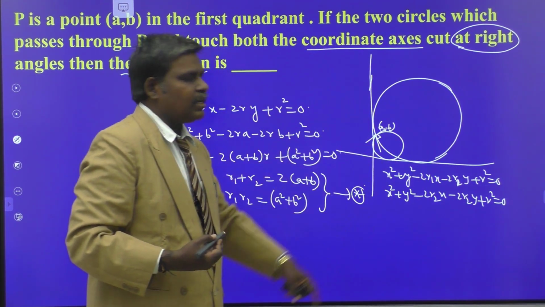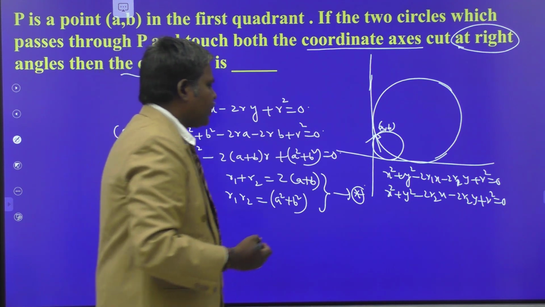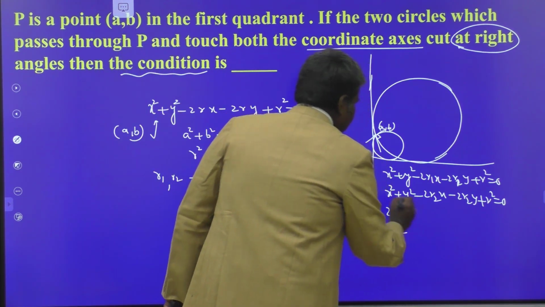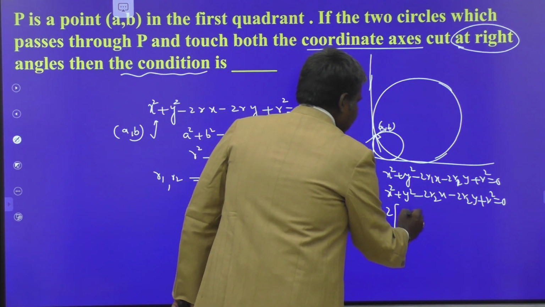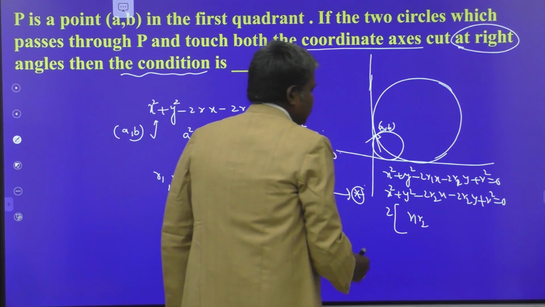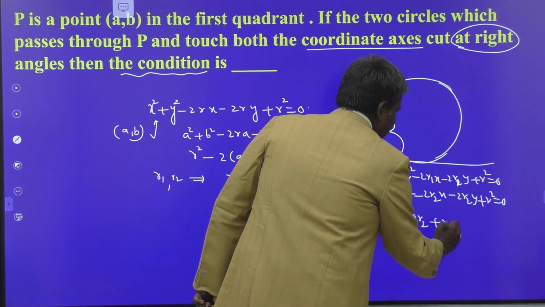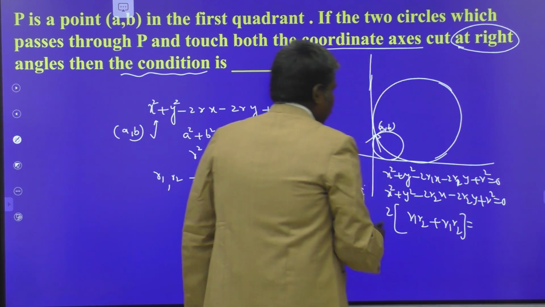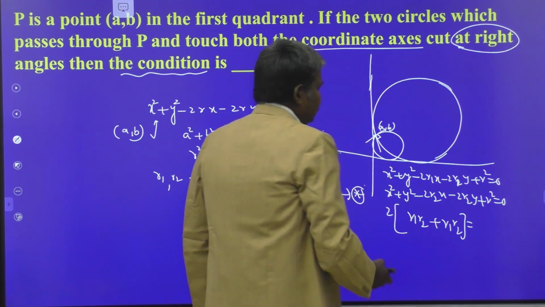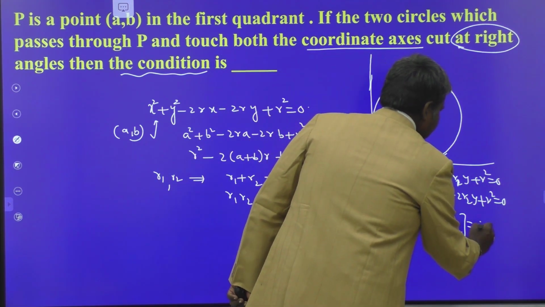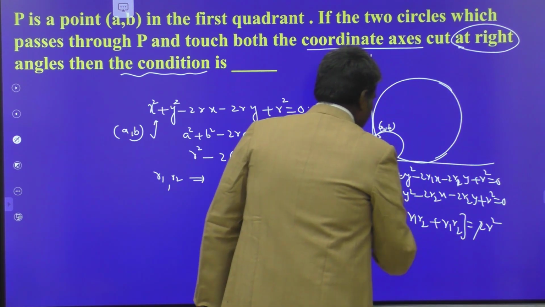These two circles cut orthogonally. That means you have to apply 2gg dash plus 2ff dash is equal to c plus c dash. gg dash will be r1 r2, minus into minus plus, again plus r1 r2. So 2gg dash plus 2ff dash equal to c plus c dash, that is r1 square plus r2 square. So 2 gets cancelled.